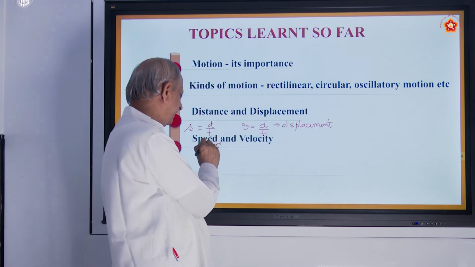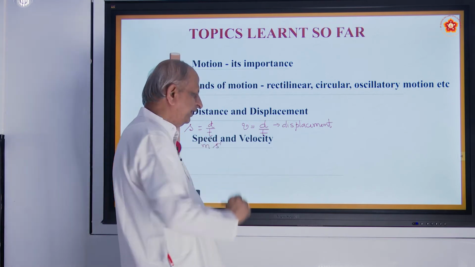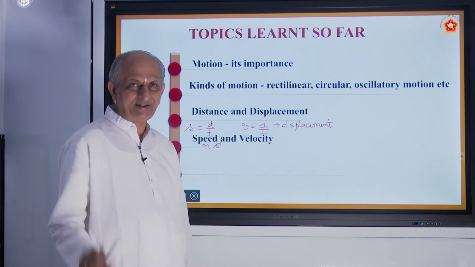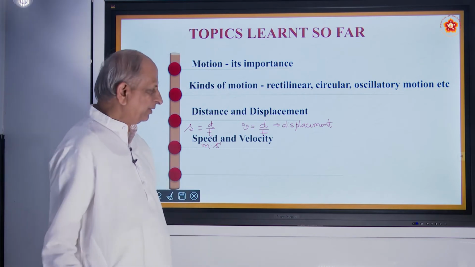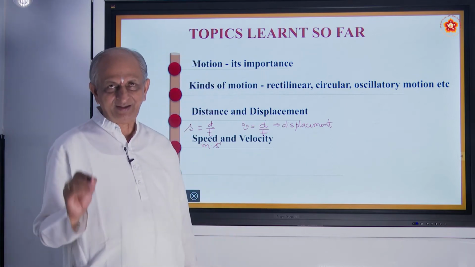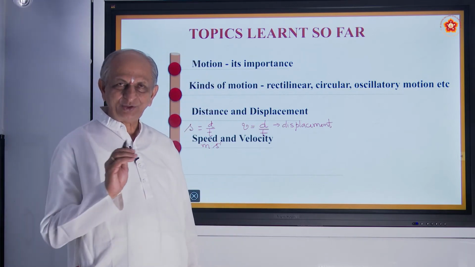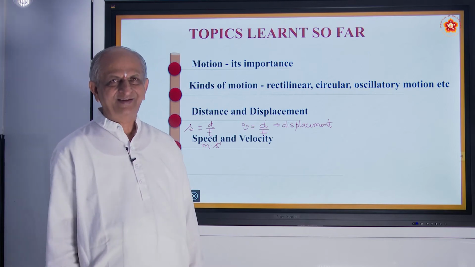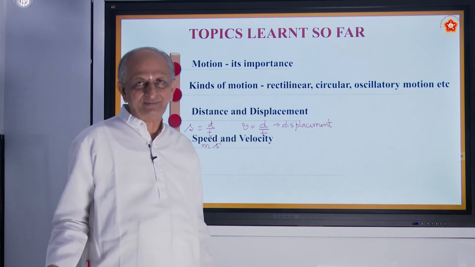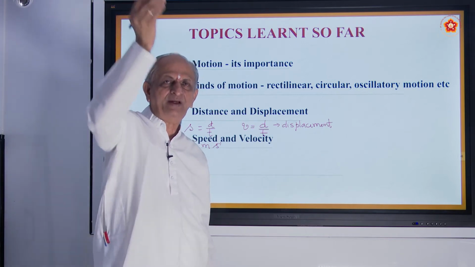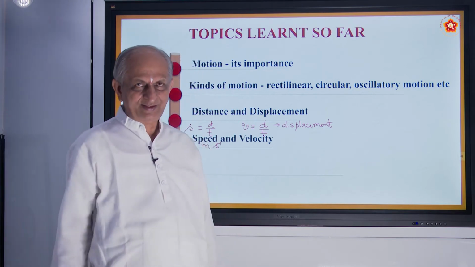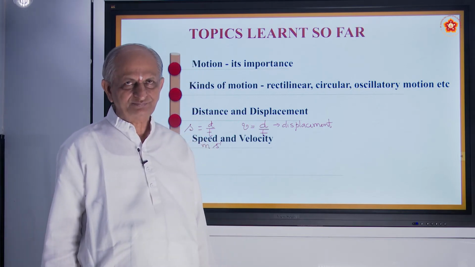But the difference is, speed is a scalar quantity, whereas velocity is a vector quantity. What do you mean by vector quantity? Vector means which has a direction. Speed means no direction. Birds fly in the sky, right? They have no fixed direction. Sometimes they move up, sometimes they come down. Have you seen it? This is what we call speed.